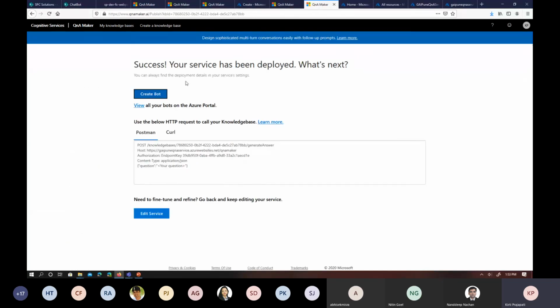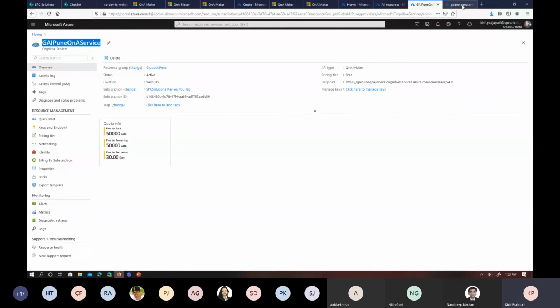And the second thing is, after that, you just need to create a bot. There are two options to create a bot. You can click on this button as well, or you can go to the Azure portal and create from there. But it is a very straightforward step. If you click on the create bot button from here, it will automatically redirect you to the Azure portal